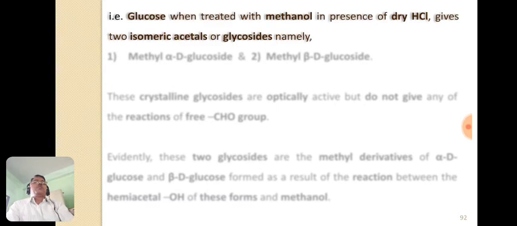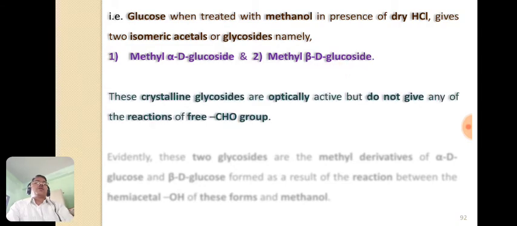It means that glucose, when treated with methanol in presence of dry hydrochloric acid, gives two isomeric acetals which are known as glycosides, and they are named as methyl alpha D glucoside and methyl beta D glucoside. This is the methyl beta D glucoside.